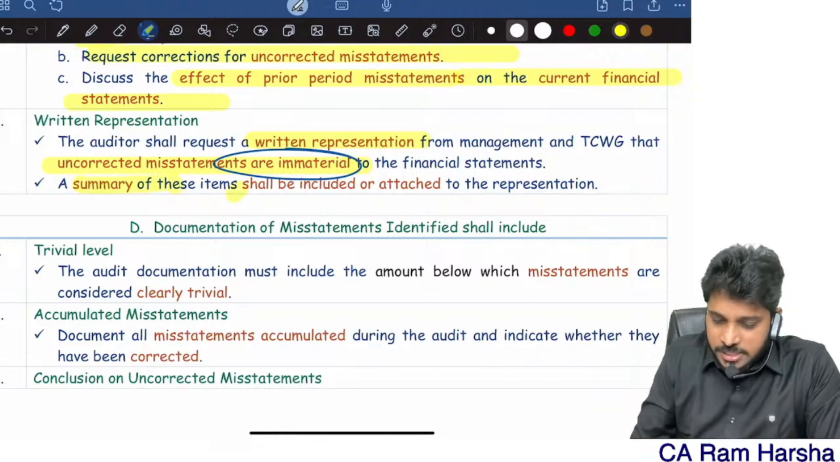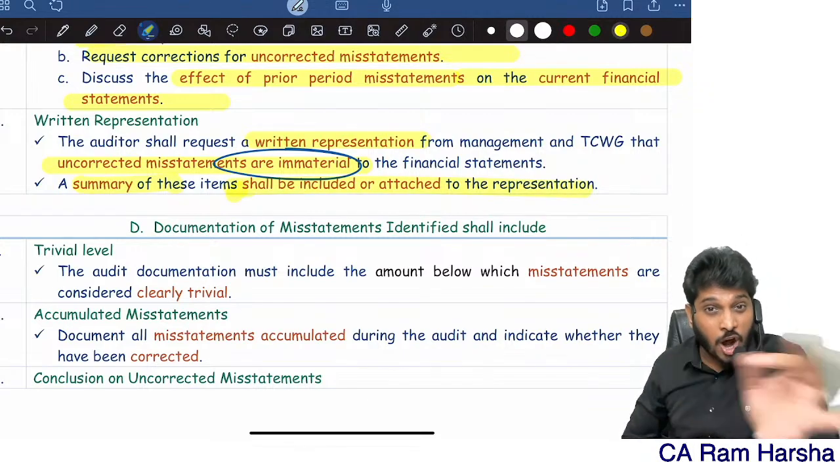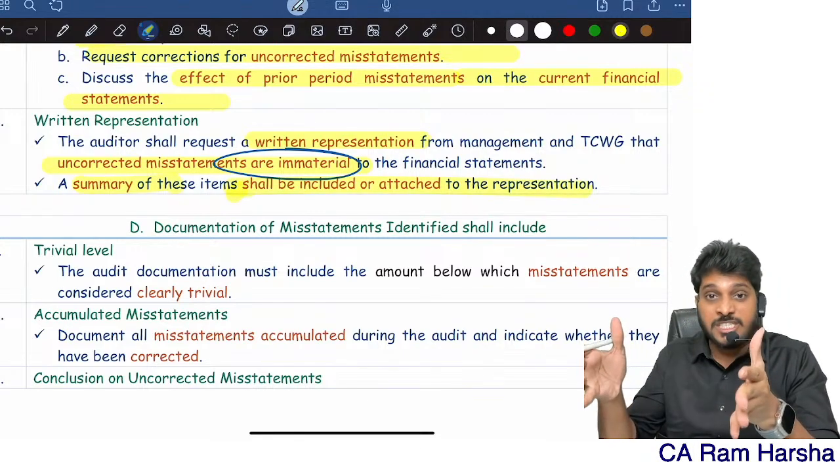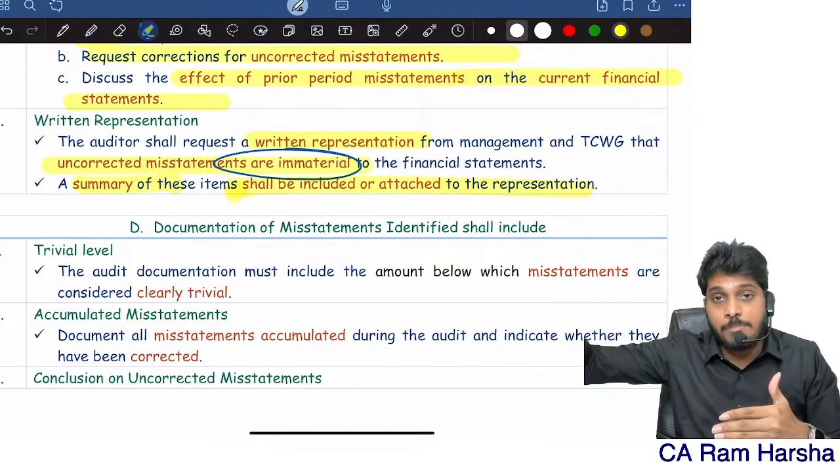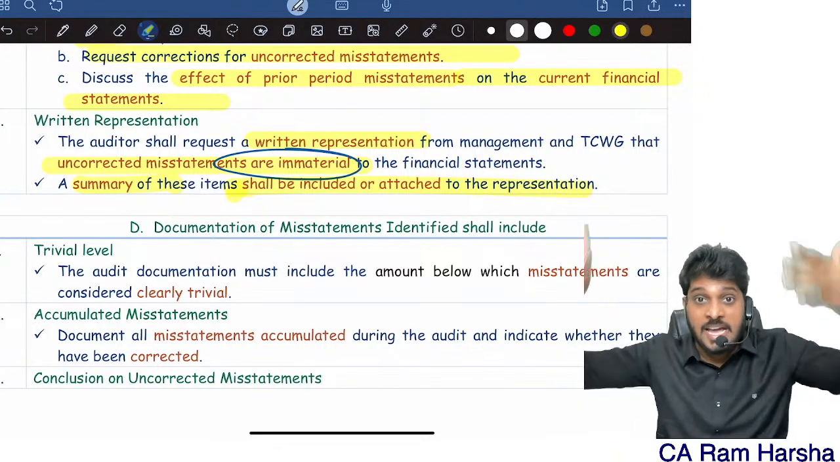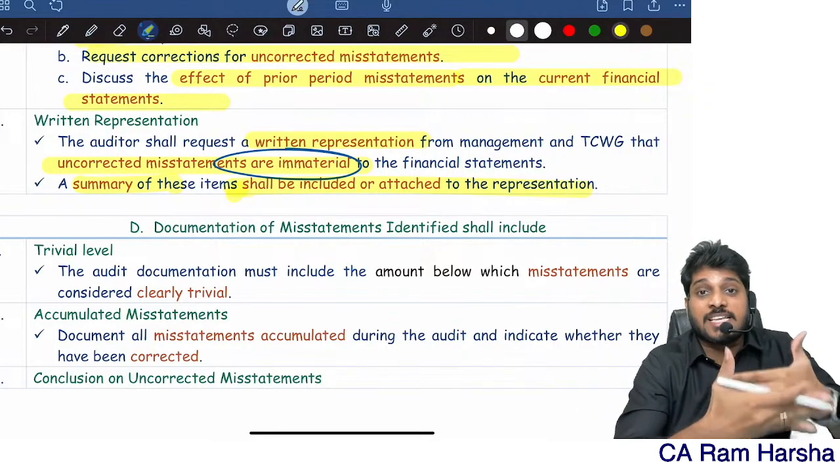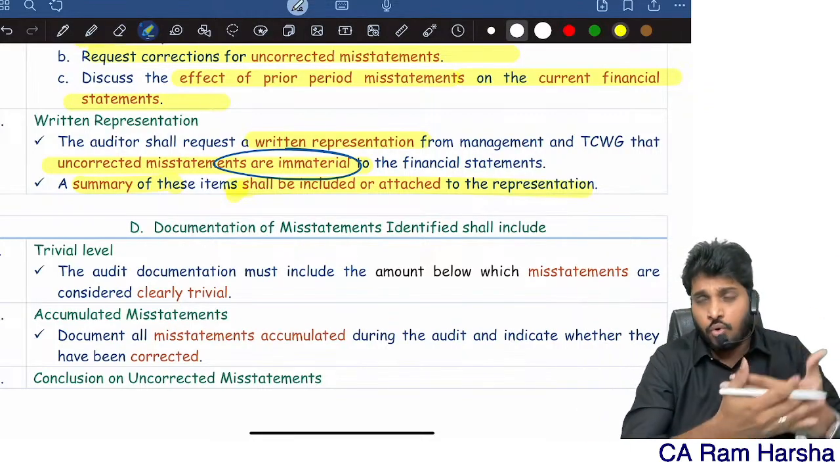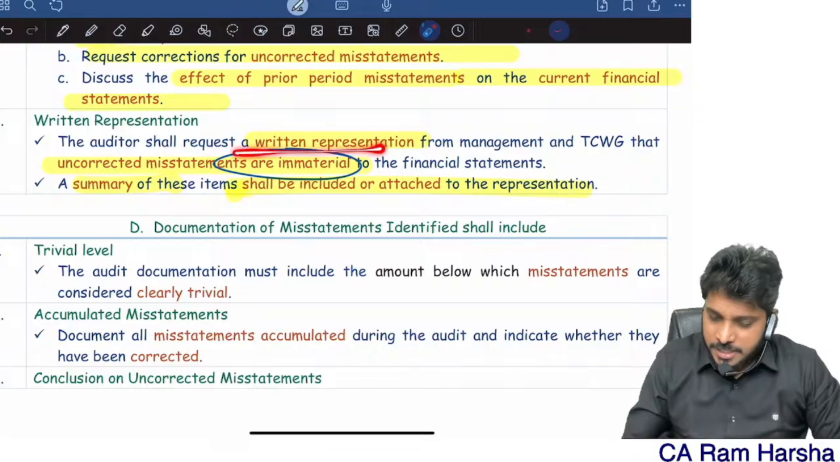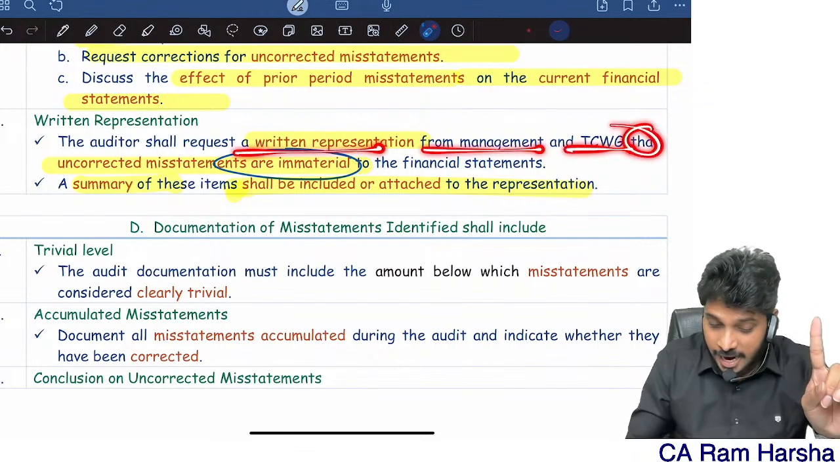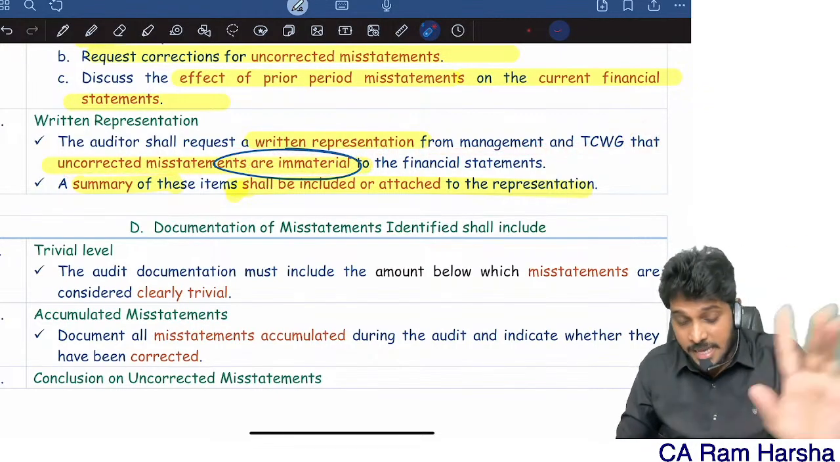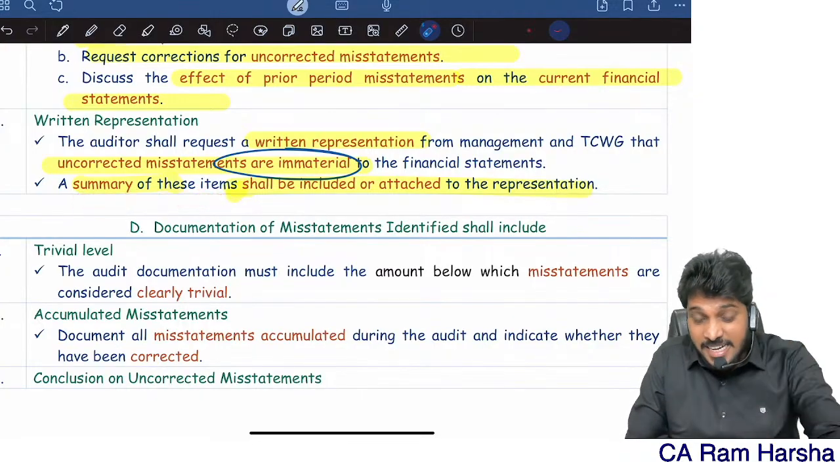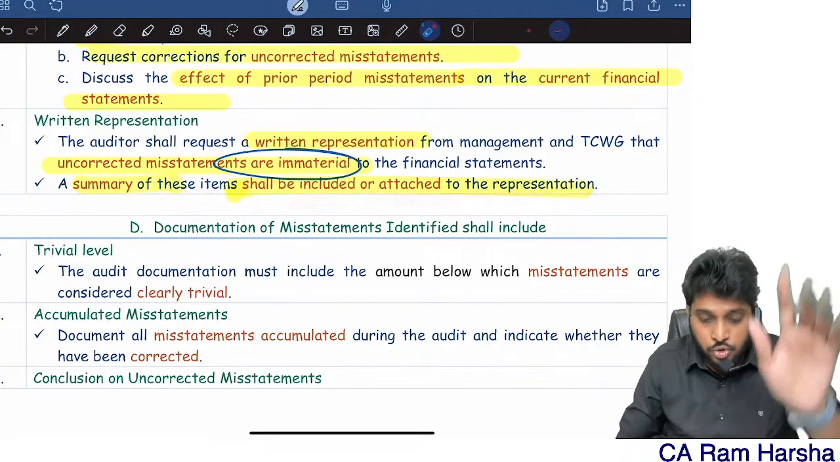And what is the summary of those misstatements which are corrected and not corrected? A list of mistakes communicated to the management and top management. Corrected how many, uncorrected how many? A list of it also, attach it as an annexure to the written representation. So get a representation from the management and top management that uncorrected misstatements are immaterial, and a summary of these uncorrected misstatements shall be included or attached to the representation.